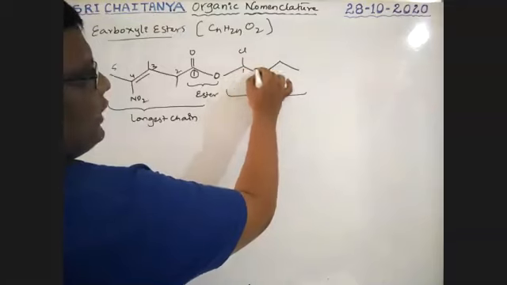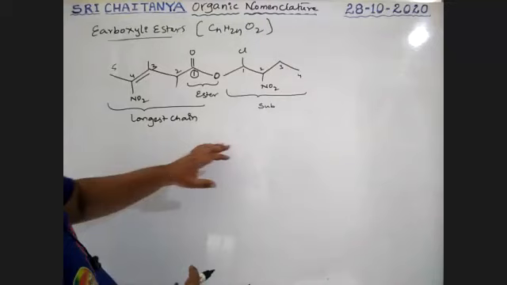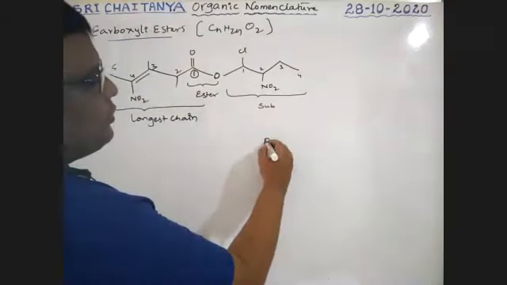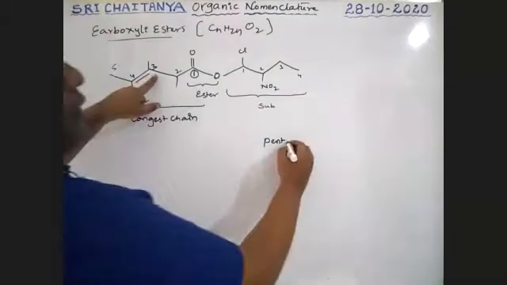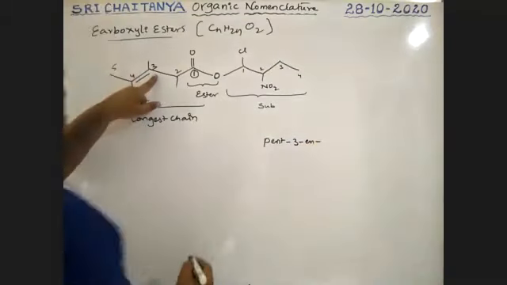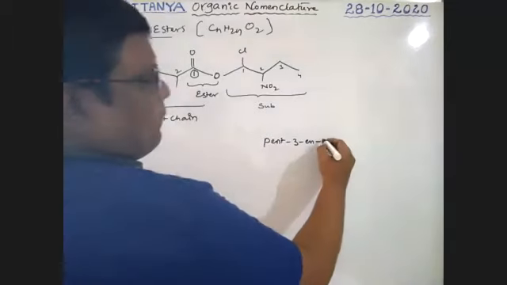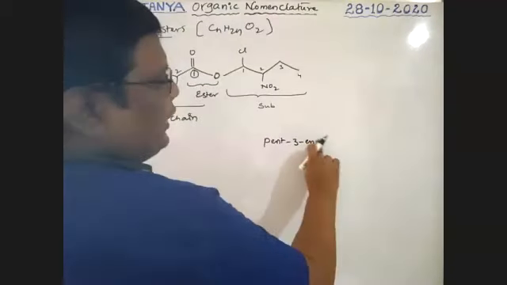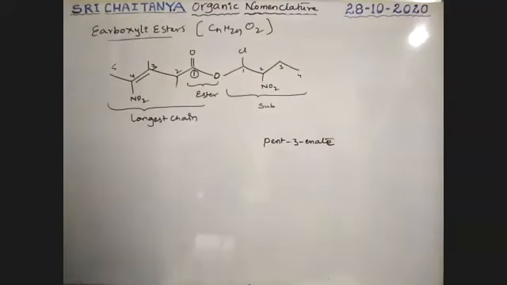Here also 1, 2, 3, 4. First, I am writing the root word: 1, 2, 3, 4, 5, pent, 3-en, pent-3-en, so C double bond, COO, oate.